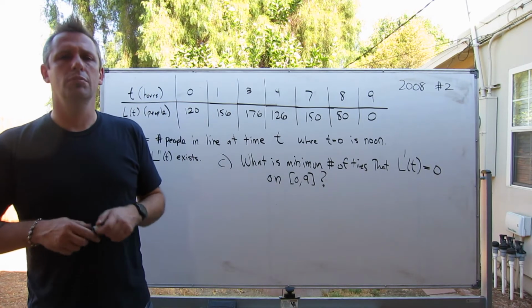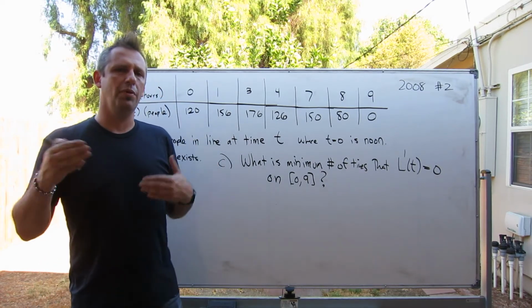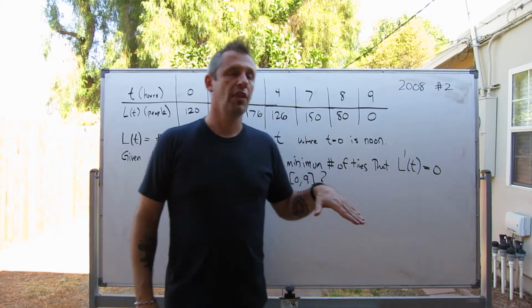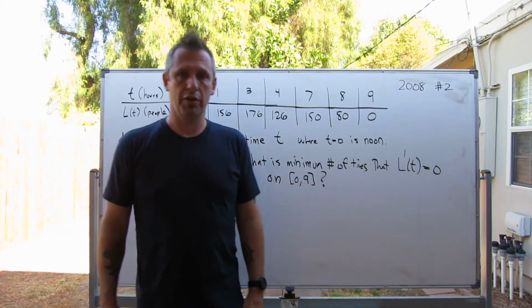What is the minimum number of times that the slope of the tangent line equals 0 on this time interval from 0 to 9?